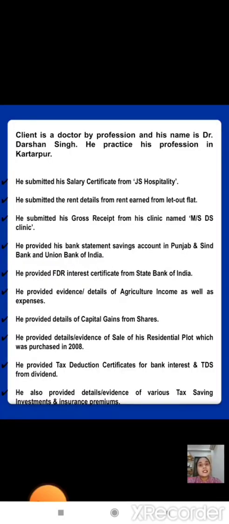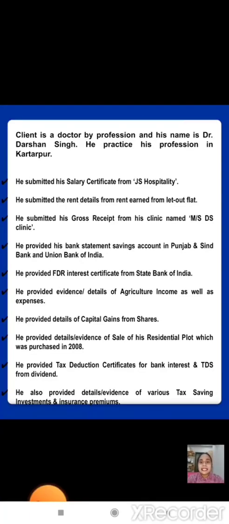The client is a doctor by profession and his name is Dr. Darshan Singh. He practiced his profession in Kartarpur. He submitted his salary certificate from JS Hospitality. He submitted the rent details of rent earned from a let out flat. He submitted his gross receipts from his clinic named MS Clinic.